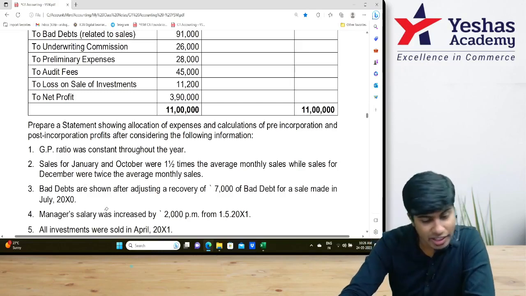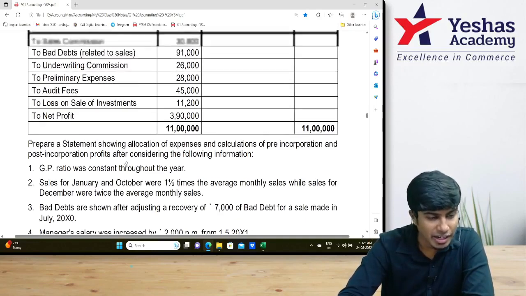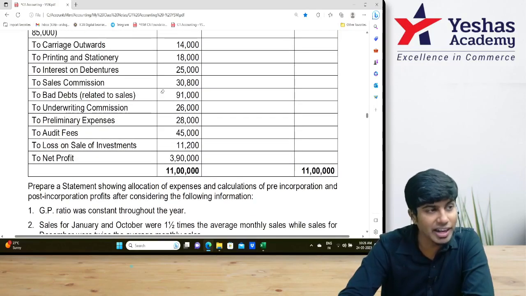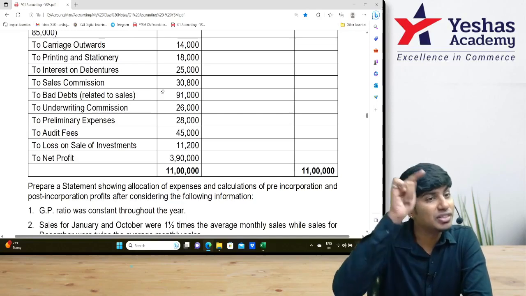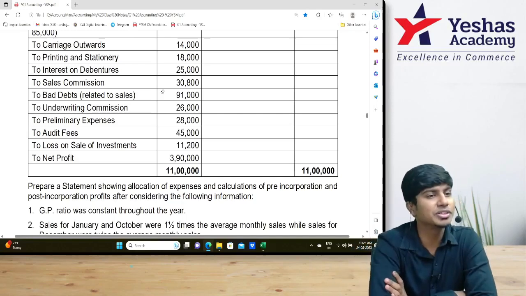So what have they done? They've deducted it. How much is bad debts recovered? 7,000. And now come to the question. How much is bad debt here? 91. 91 is after deducting 7,000 of bad debts recovered. Right next to that, write 91,000.